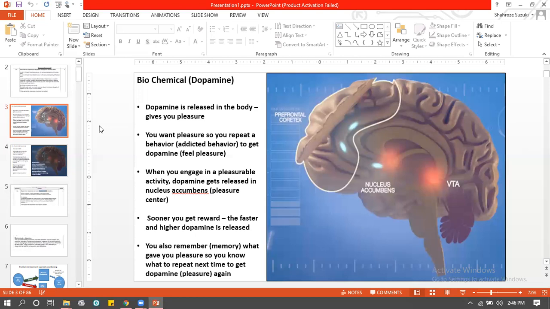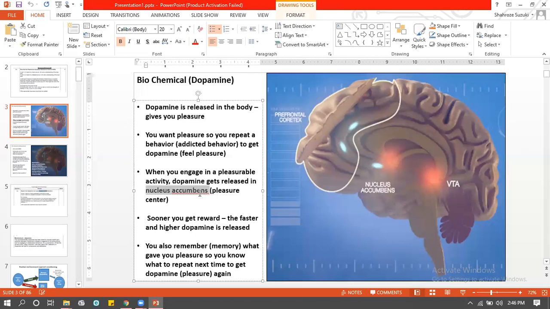So what happens is, there's this area in the brain that releases dopamine. It's called the pleasure center. And the pleasure center is called the nucleus accumbens. So when you get a hit of dopamine, and when it enters nucleus accumbens, that's when you get the pleasure. So as soon as dopamine enters the nucleus accumbens, you feel pleasure. Naturally, you would want it to happen to you again.